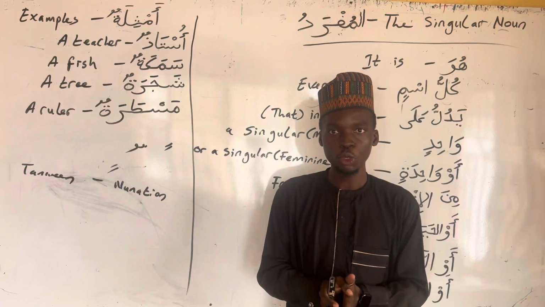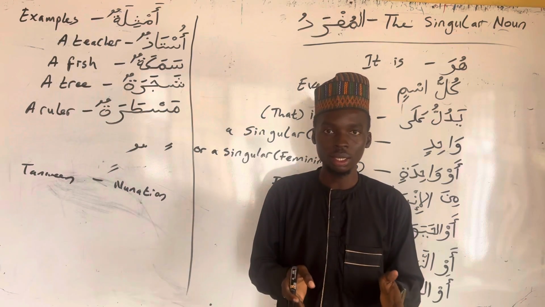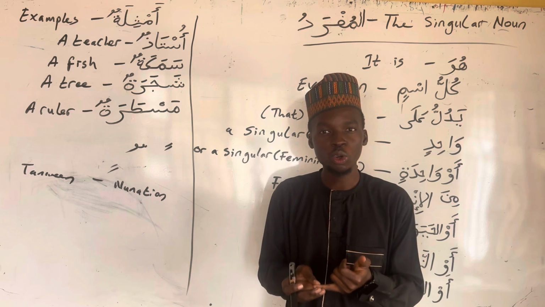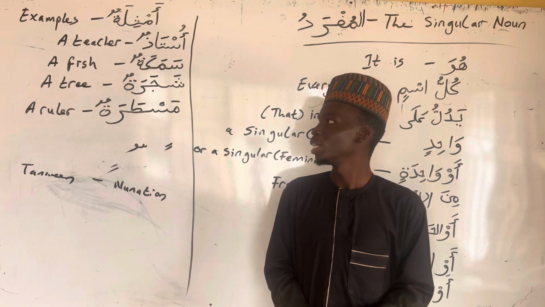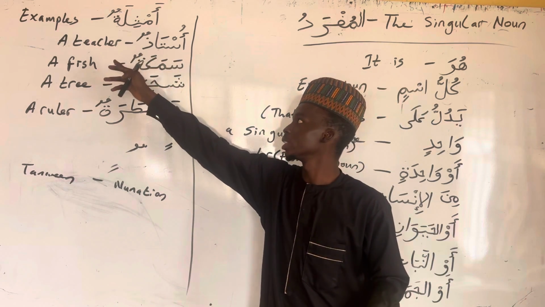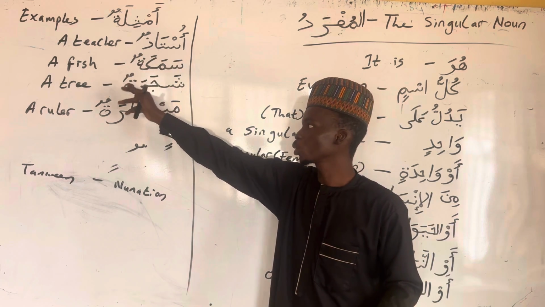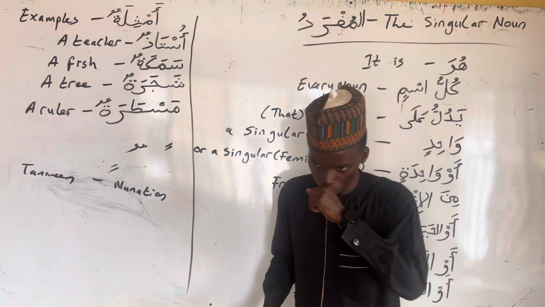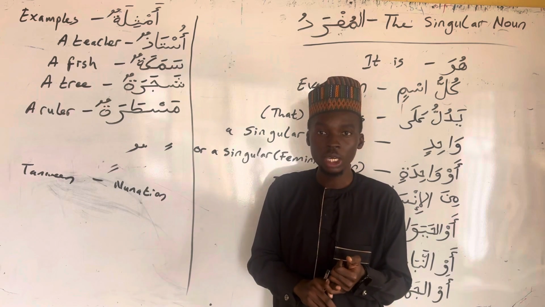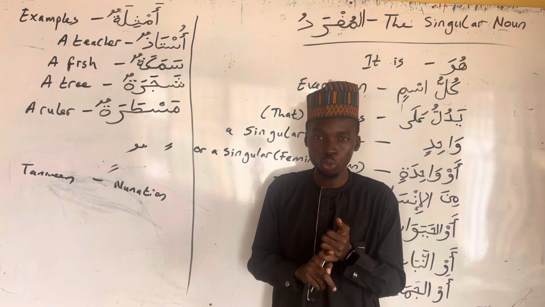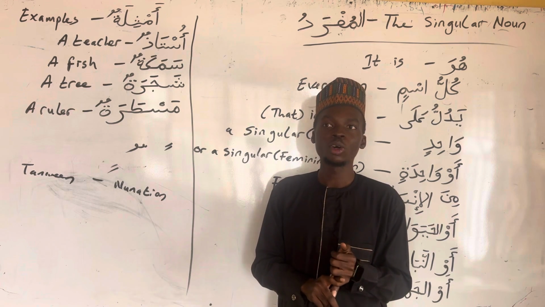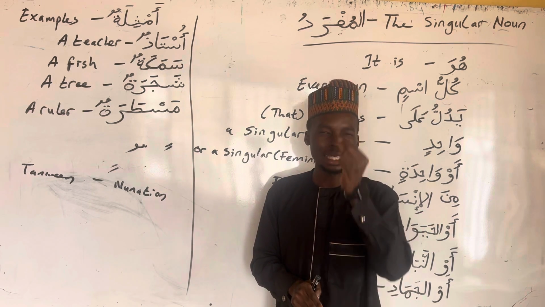So the first tip for you to be almost sure that a noun is singular is that the noun has to be capable of taking on tenween. For example, you see ustadun, samakatun, shajaratun, masparatun. Why am I saying this? Because dual nouns are not capable of taking on tenween. You will never see a dual noun having tenween. So that's why you say qalamani, not qalamani.